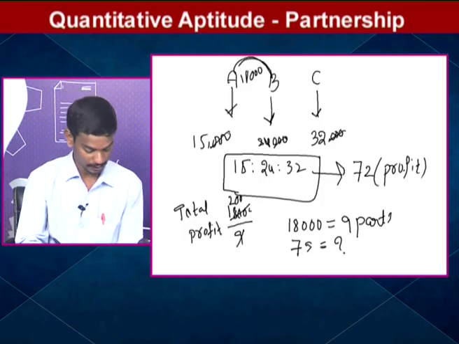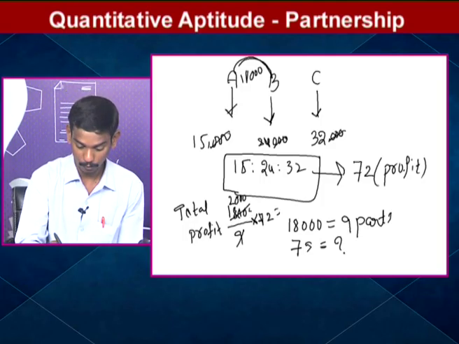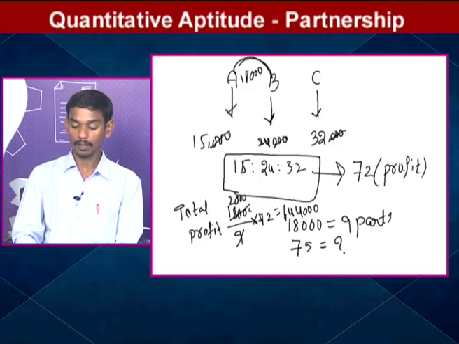We want 72 parts. 72 times 2 is 144, again 3 zeros. So 1,44,000 rupees is the total profit.